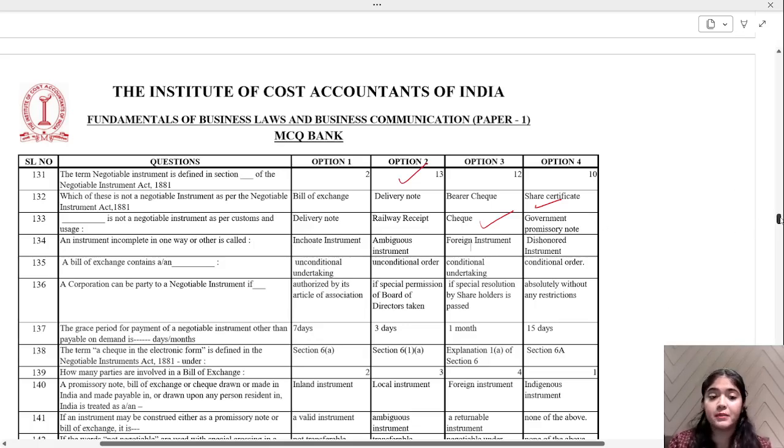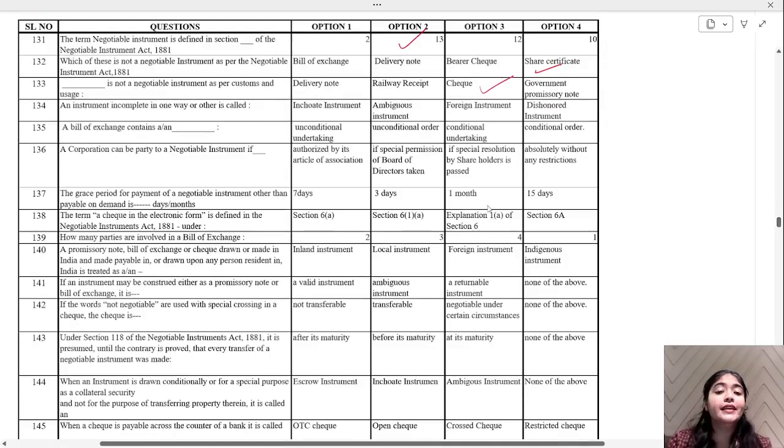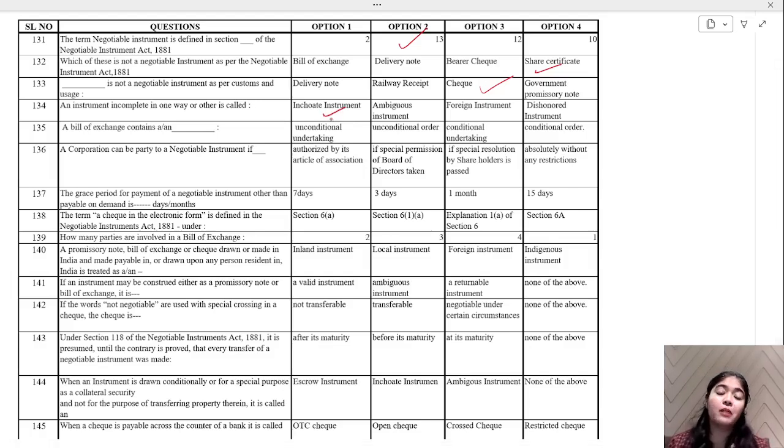Okay. Let me scroll a little. Yes. An instrument incomplete in one way or other is called incoherent, ambiguous, foreign, or dishonor. Incoherent. Okay. Incomplete. A bill of exchange contains an unconditional undertaking, unconditional order, conditional undertaking, or conditional order. So that is unconditional order. Repeat of questions they are doing it. Okay, option number 2. So they can ask you. Their chances increase over here. Okay. Now, a corporation can be party to a negotiable instrument if authorized by its articles of association.